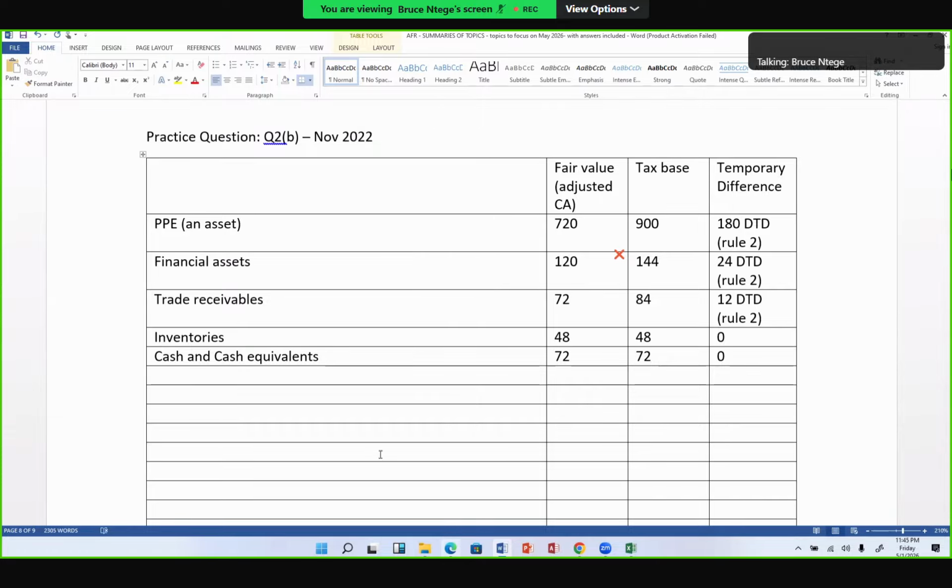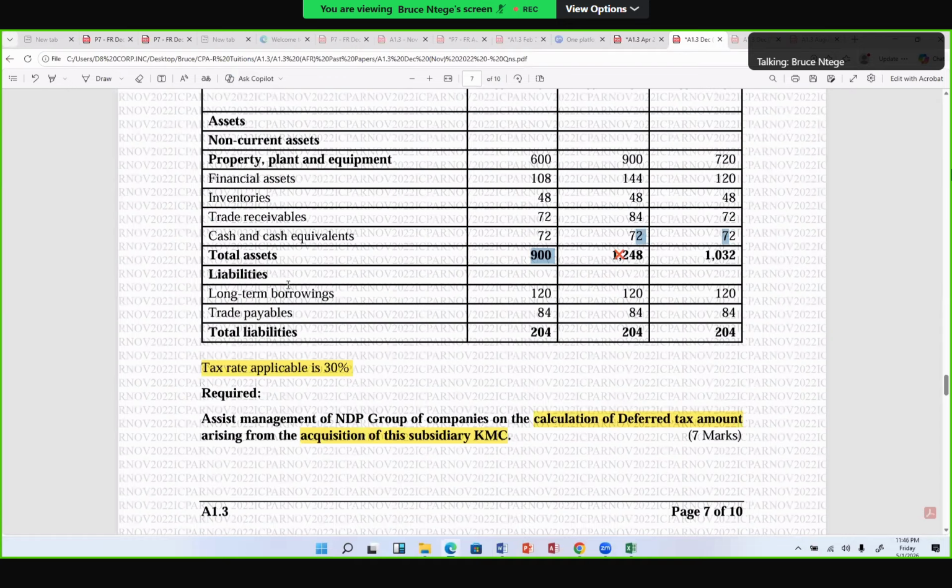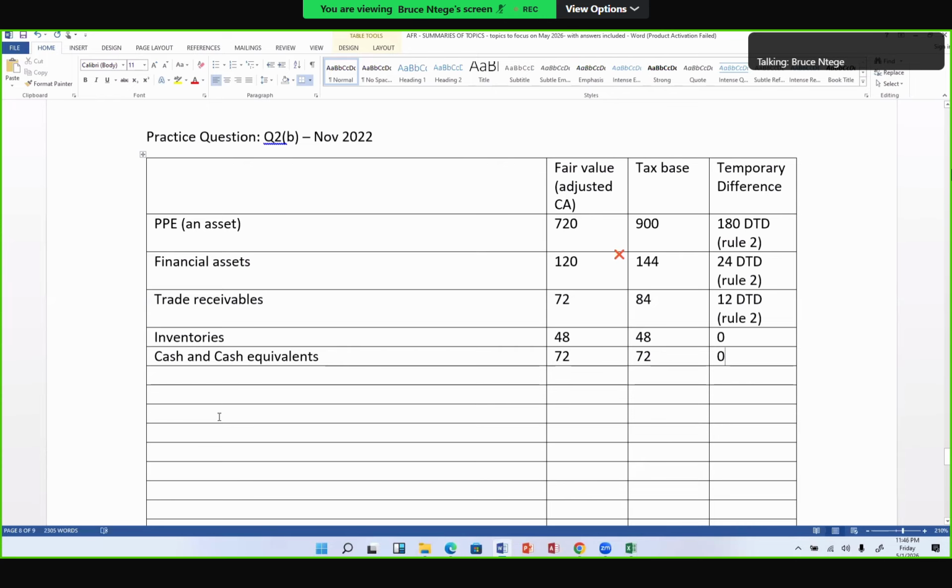When we go back, we now go to liabilities. The next is a liability, which is long-term borrowings. So let's pick that as well. The figures are the same across: 120, 120, tax base and the adjusted carrying amount. So that gives us 0 temporary difference.